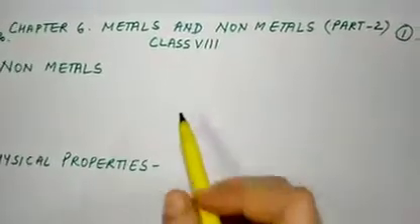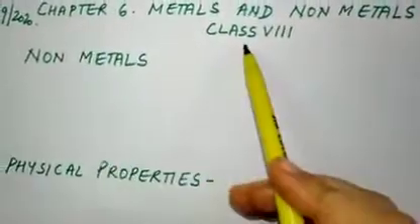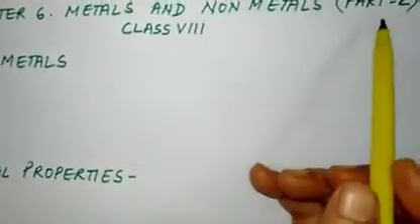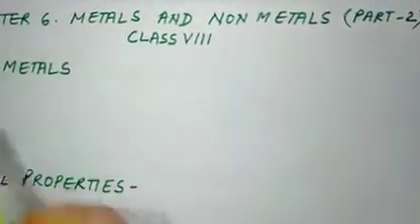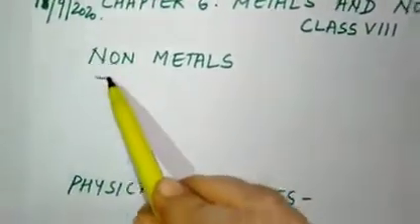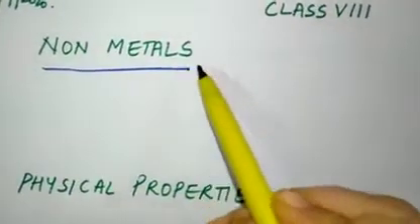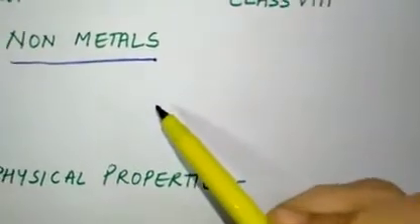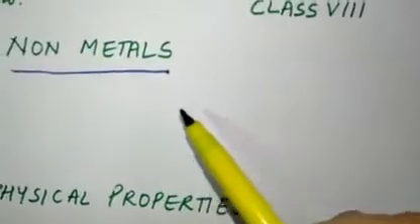Students, this video is for class 8, chapter 6, metals and non-metals. This is the second part of the video. In this we'll study about non-metals. In the previous one we have read about the physical properties of metals. Now we'll study about the non-metals.